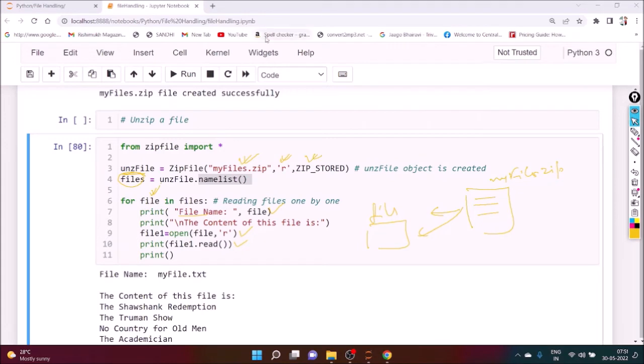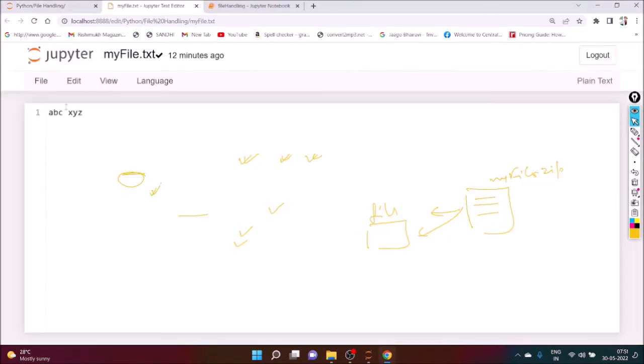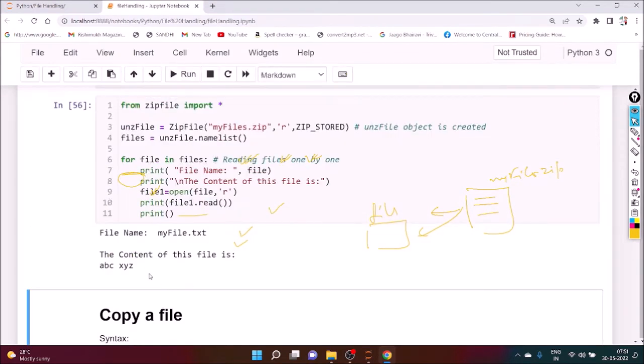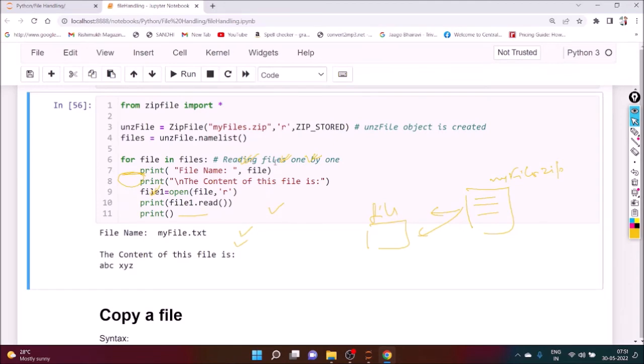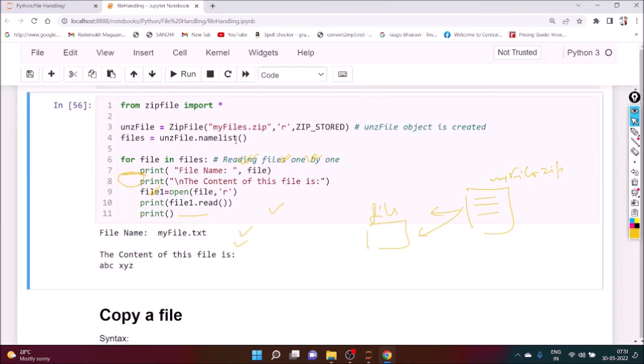Are you getting my point? So inside the zip, the content is what? myfile.txt. Here abc xyz is there. And if you execute it, we can see the output. Yeah, the content of myfile.txt is abc xyz. Are you getting my point? So using this, we can zip and unzip files. We can create zip and unzip.